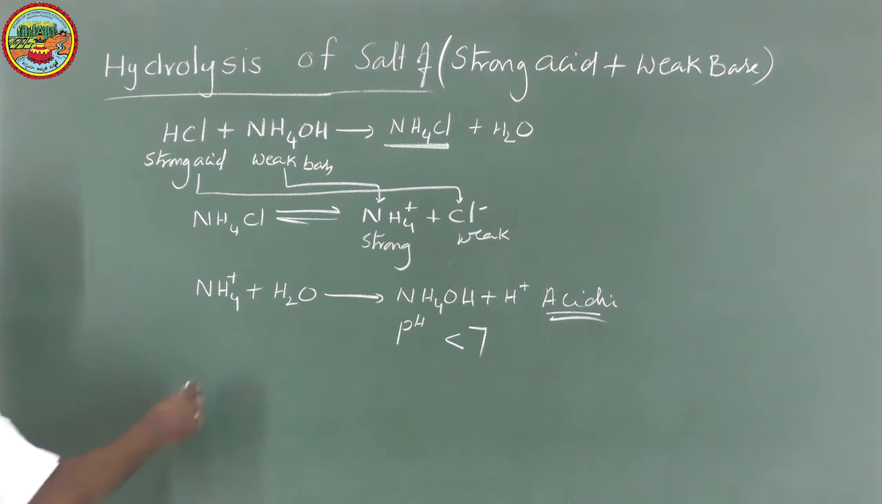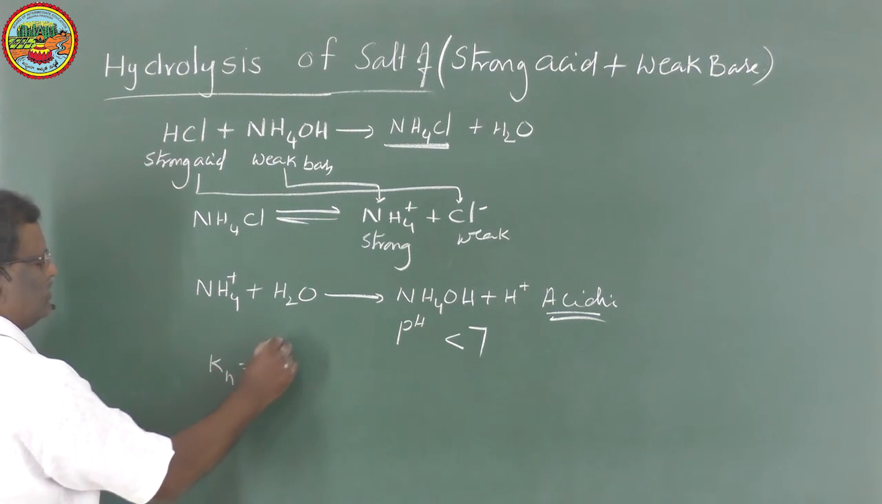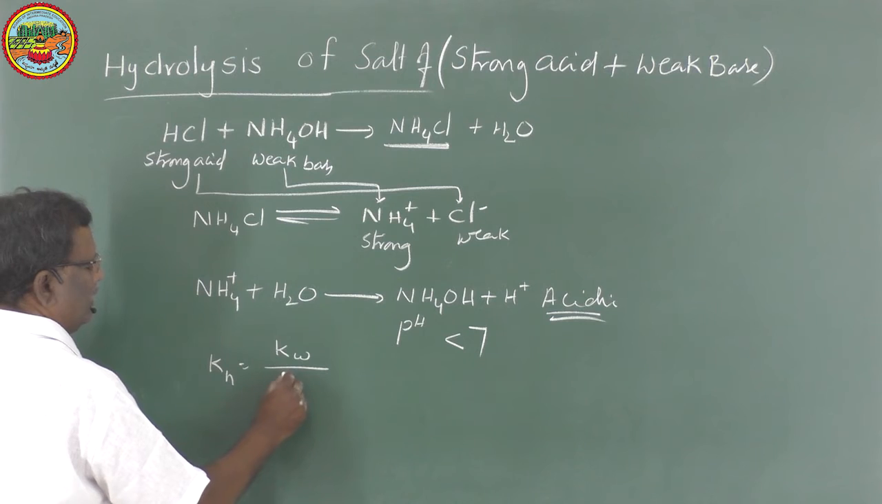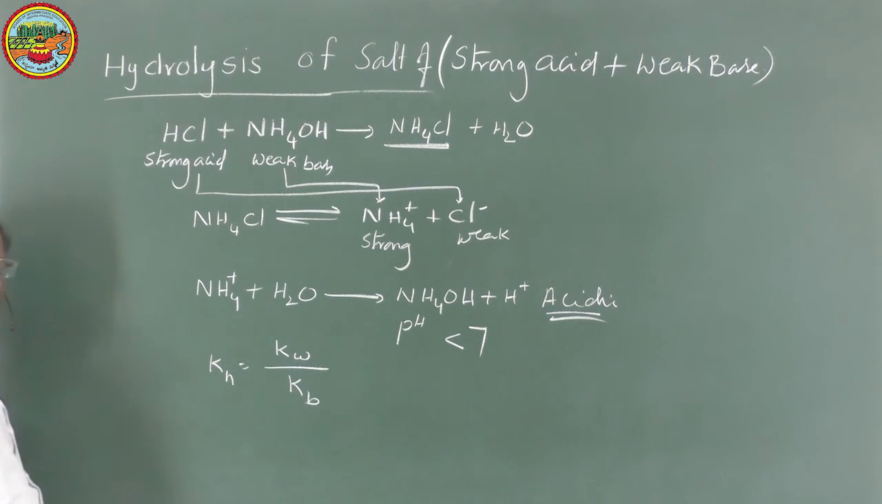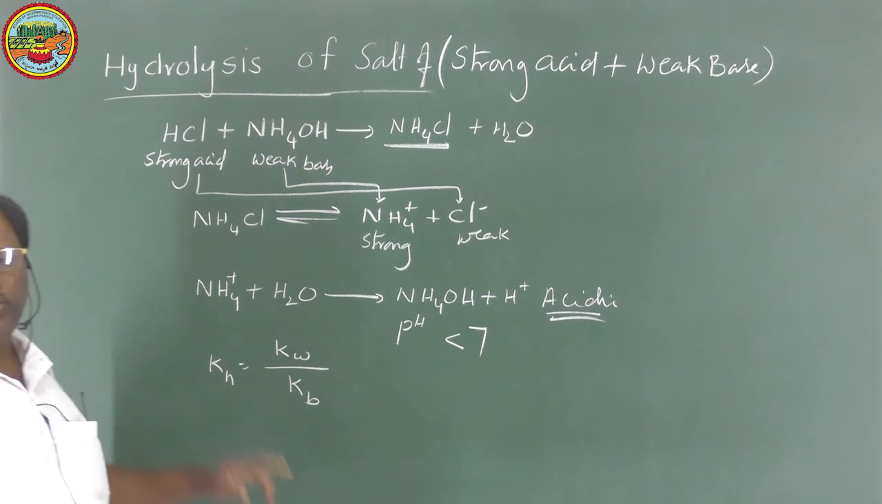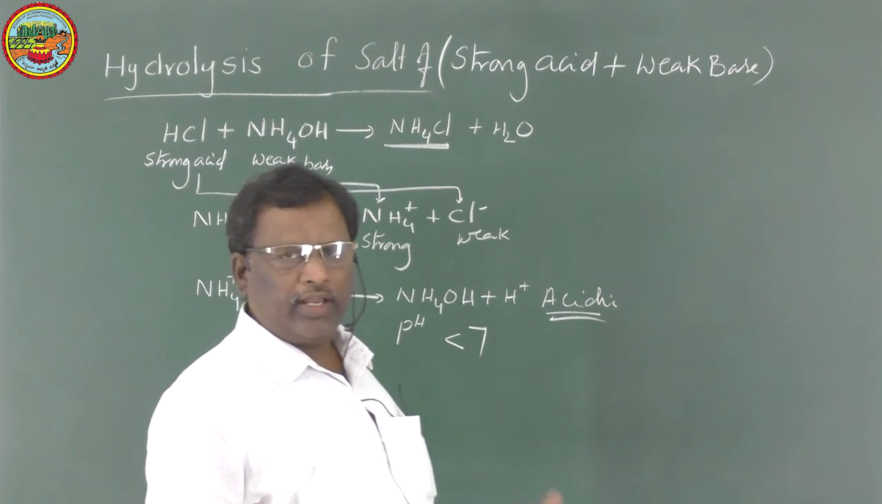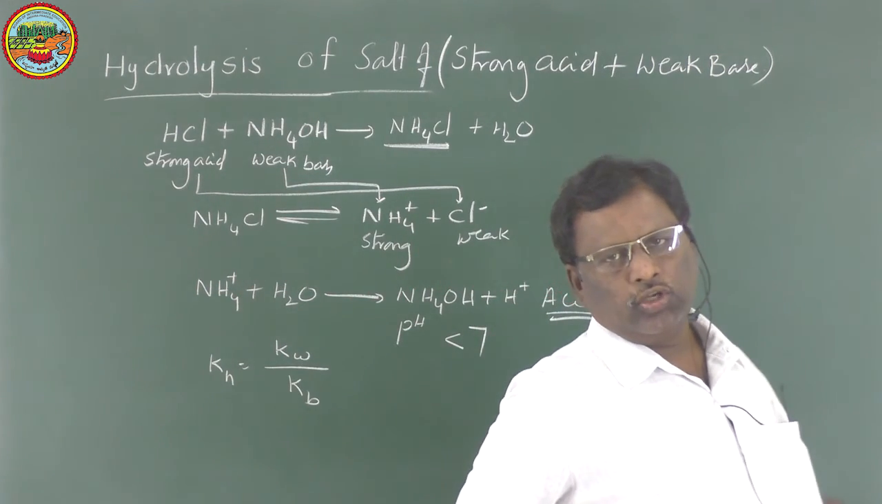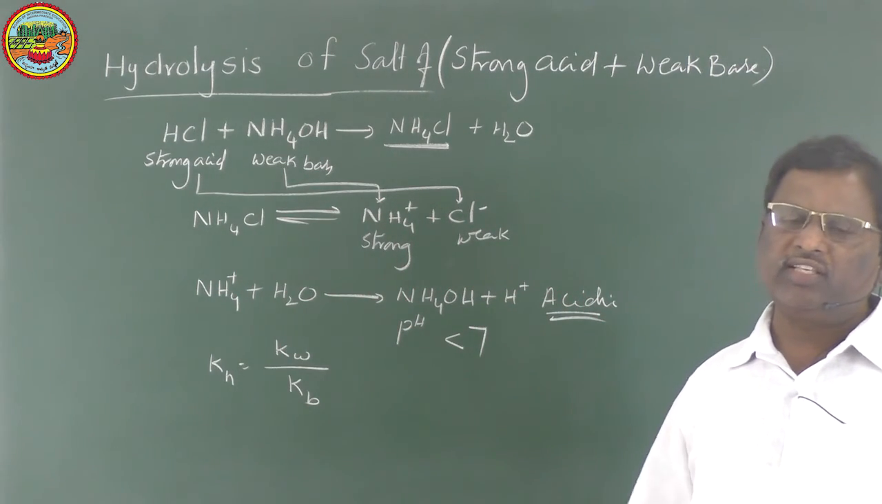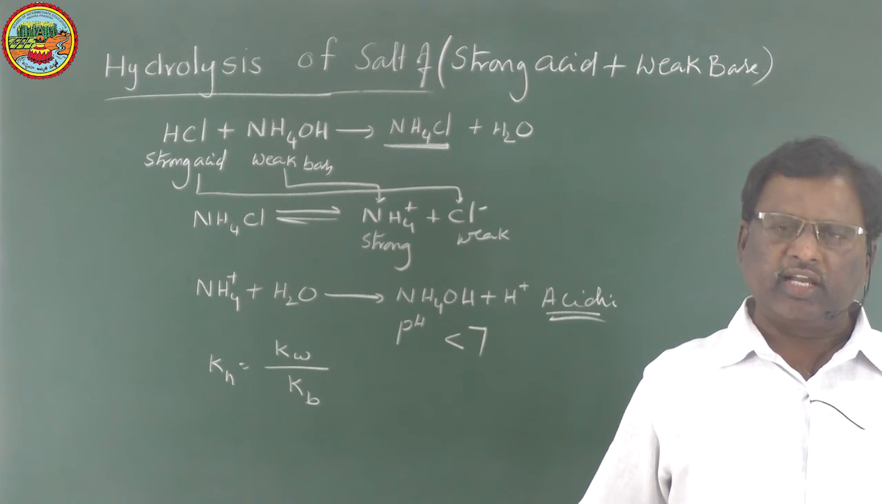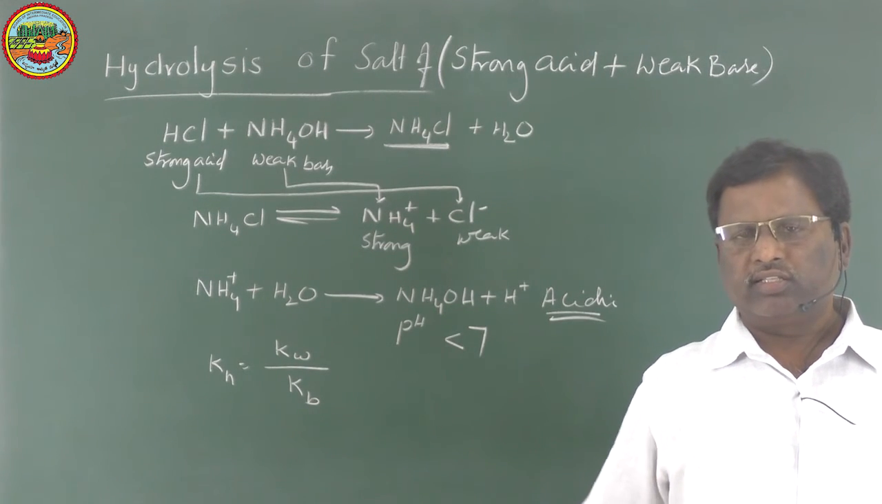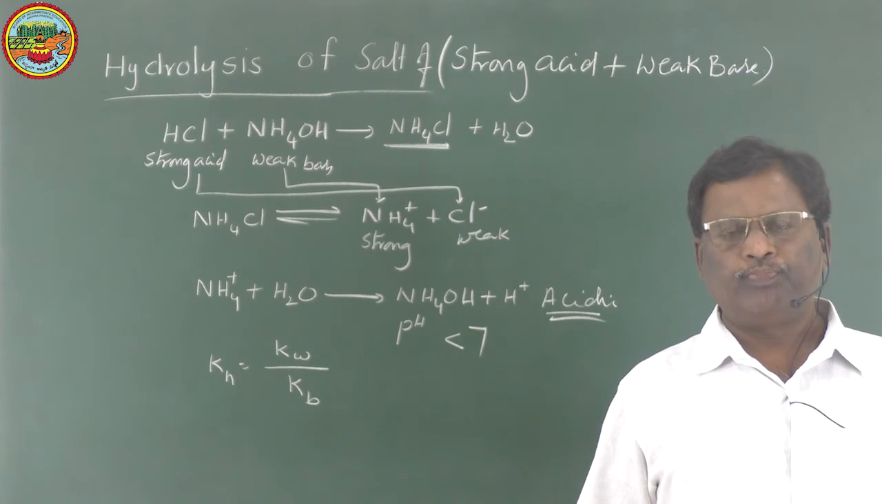For such salts, the hydrolysis constant Kh is equal to Kw by Kb, where Kw is 10 to the power minus 14. If you have the dissociation constant, you can easily calculate the hydrolysis constant. In competitive examinations, they will ask these hydrolysis constants also.